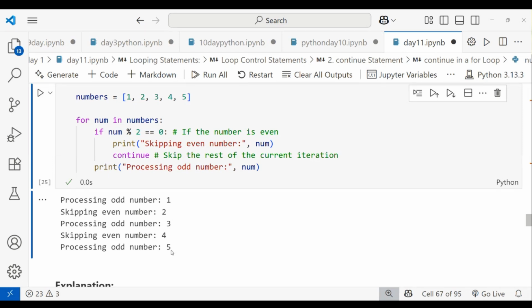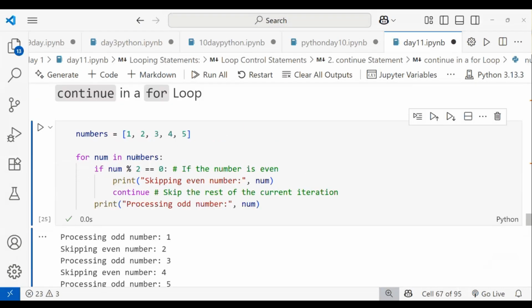You have to remember: when you use break, it will stop that condition and exit from the loop. When you use continue, it skips that iteration, prints that one, and then continues normally in the loop with the next iteration. Like that, continue will work.